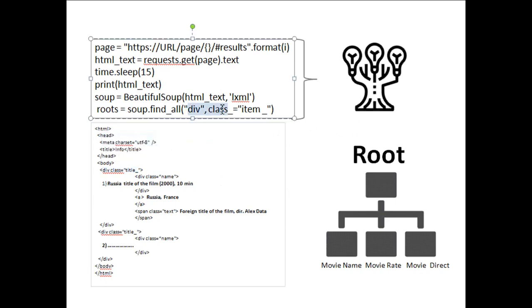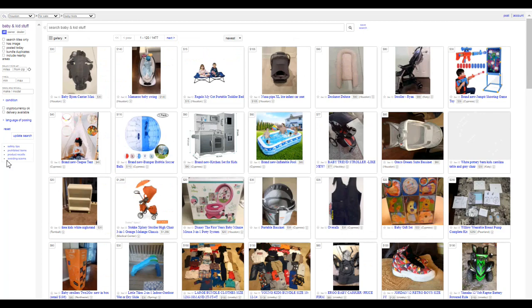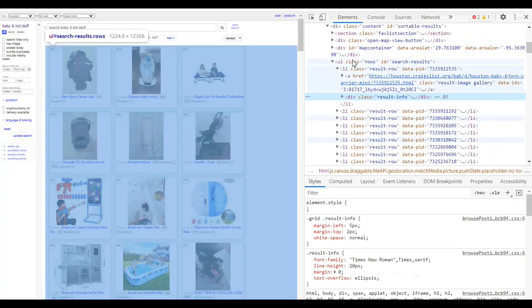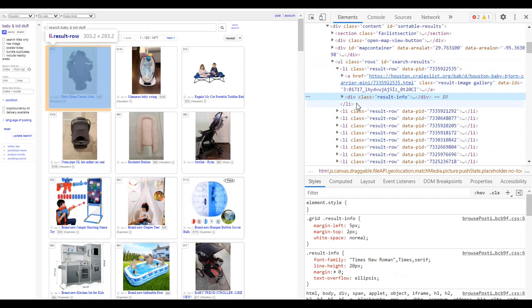You can find your root by selecting information on the page and right-clicking on Inspect. Let's see an example. Here is a website and we need this data. Right-click and see the block with the class name as described above. This will be our root.